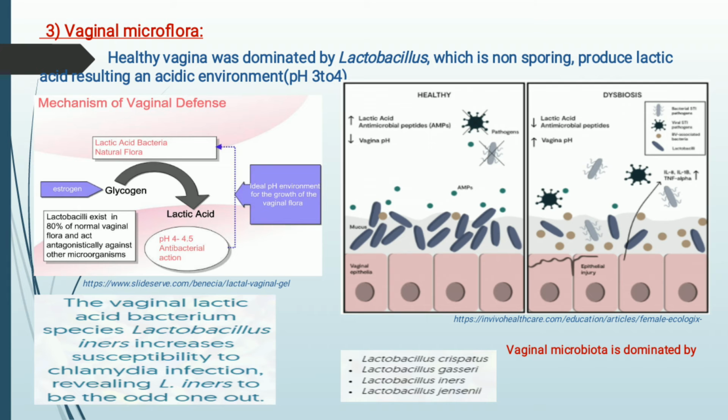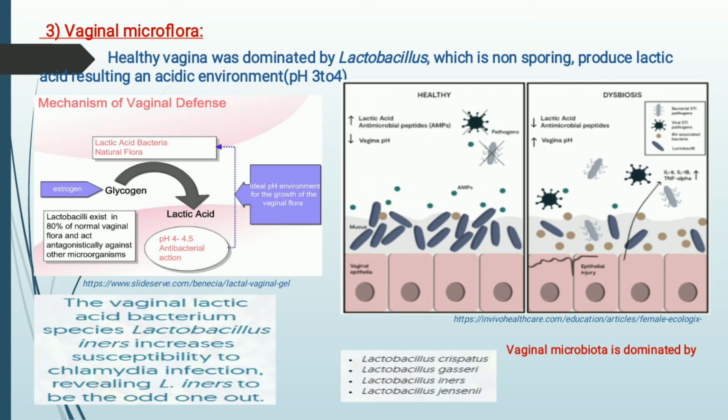So here you can see there is a combination of steps. Firstly, during the reproductive age, estrogen increases. Due to the increase in estrogen, another mechanism starts, that is the maturation and deposition of glycogen over the vaginal epithelial cell.